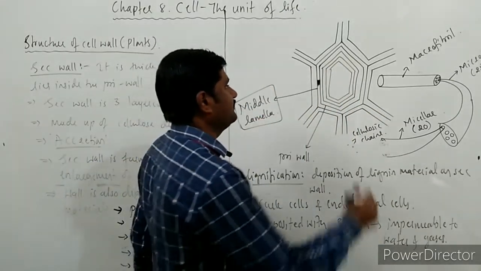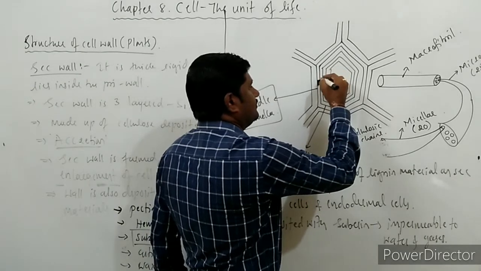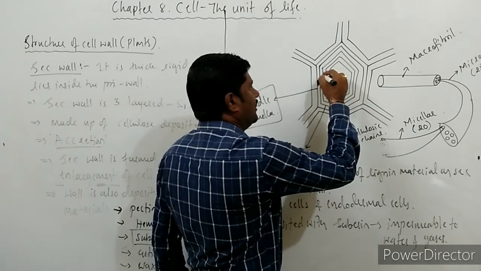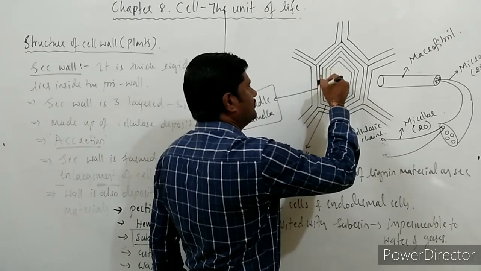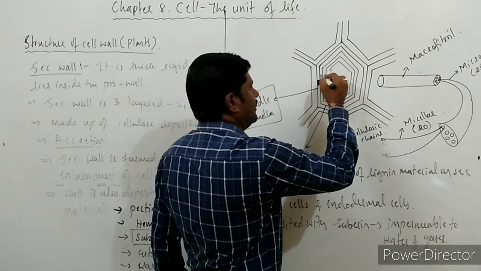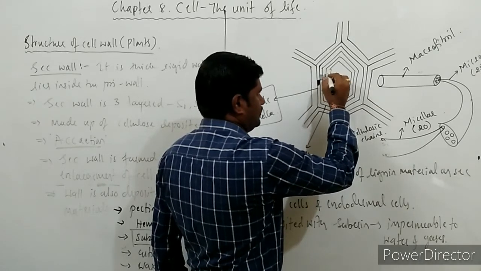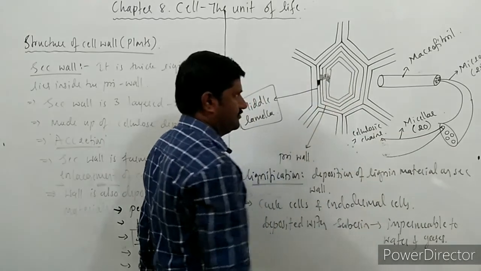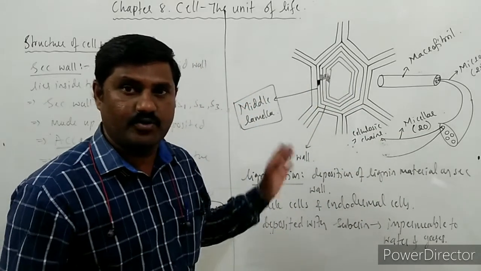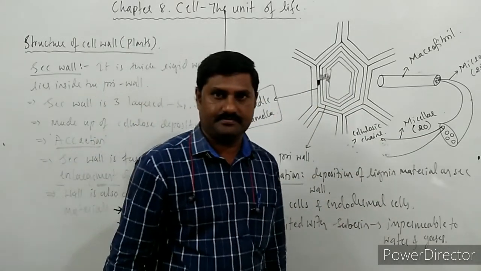Point to be noted. See here, if this is the secondary wall, in this layer they are arranged like this, and in the next one they are arranged like this. That differs from one layer to another.